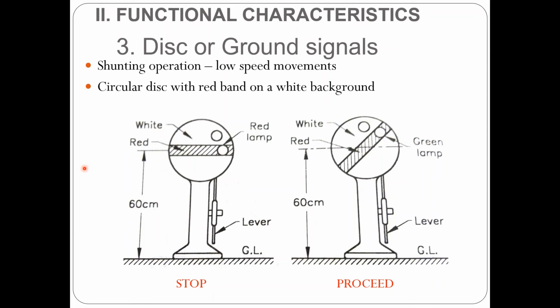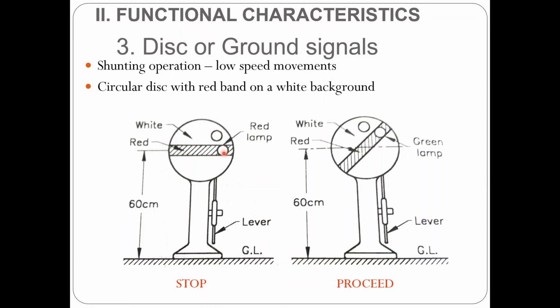They are of the shape of a circular disc with a red band on a white background. The disc can revolve in a vertical plane by pulling the lever. There is a lever provided here. By pulling the lever, the disc can be adjusted. So the disc can revolve in a vertical plane by pulling the lever by hand. There are two holes provided, one for the red lamp and another for the green lamp.